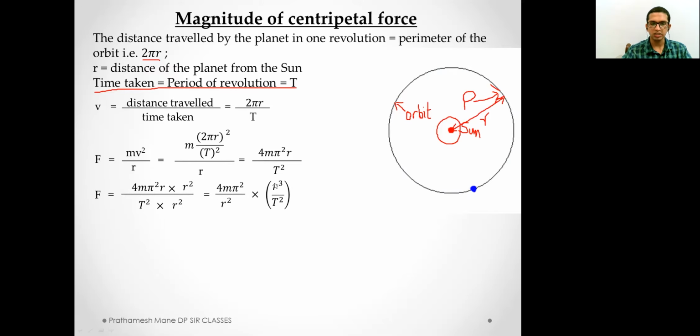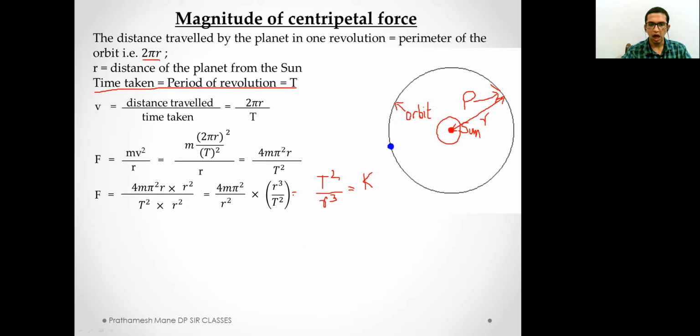After multiplying by r square, we have t square upon r cube, or the inverse here, that is r cube upon t square. Now, as we know, t square upon r cube is a constant, right? So tell me, students, what will be r cube upon t square?